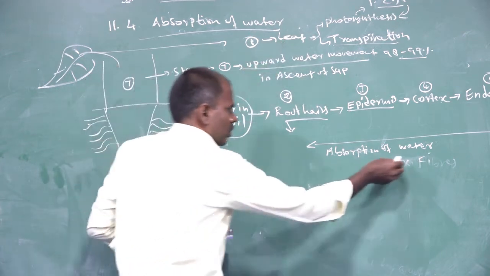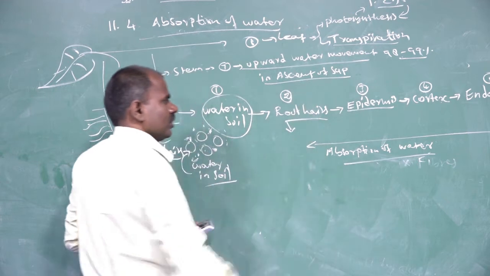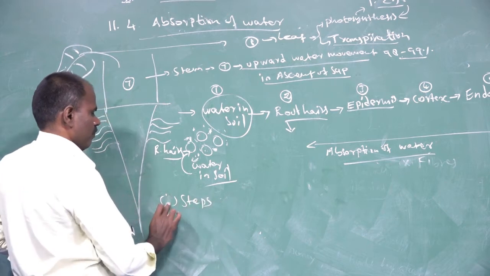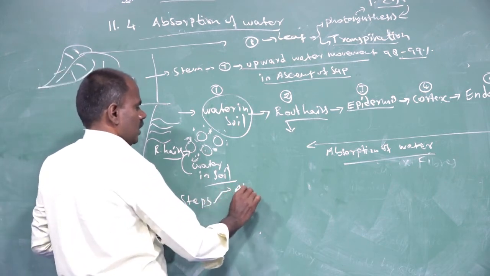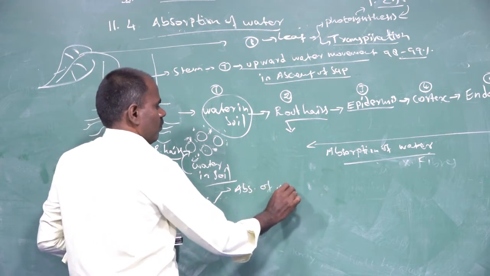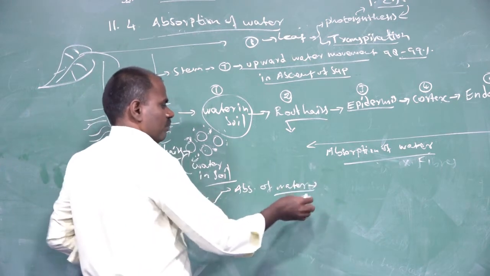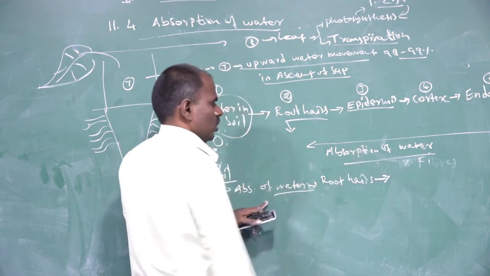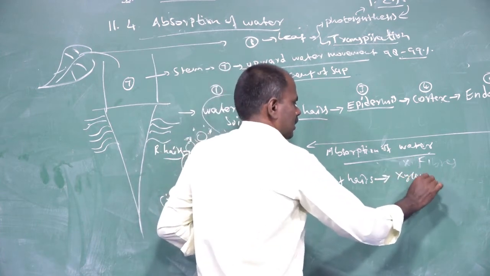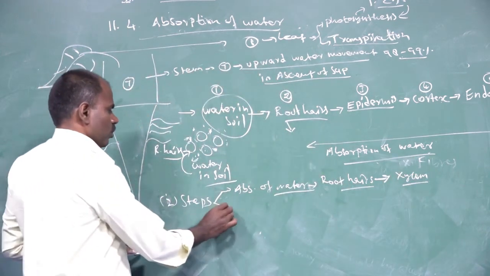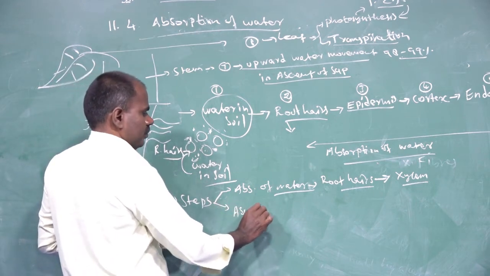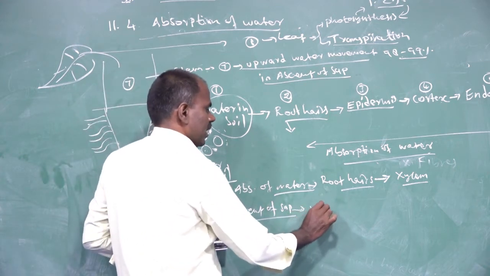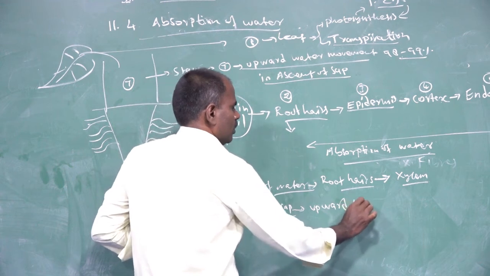The first process is water absorption, and the second process is ascent of sap. The absorption of water happens in two steps. The first one is absorption of water from root hairs to reach the xylem. The second process is ascent of sap, the water molecule's movement in the upward direction.